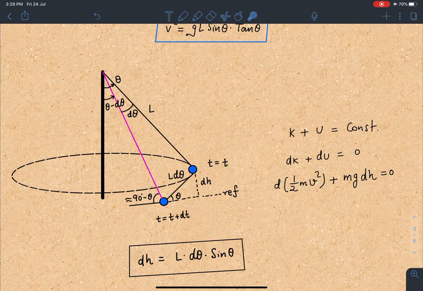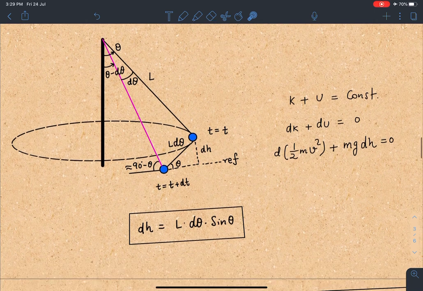This is one equation I'm going to use here, which is coming from the differential analysis of this motion. And another part is conservation of mechanical energy. So I can easily write that this sum has to be constant in this case. So dK plus dU should be 0. K is half m v square at any given instant, and U is m g h, where h is the height fallen by this particle.